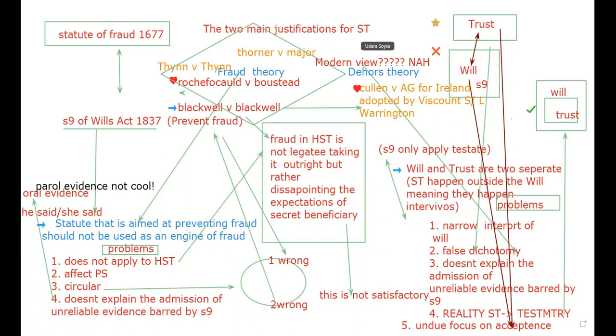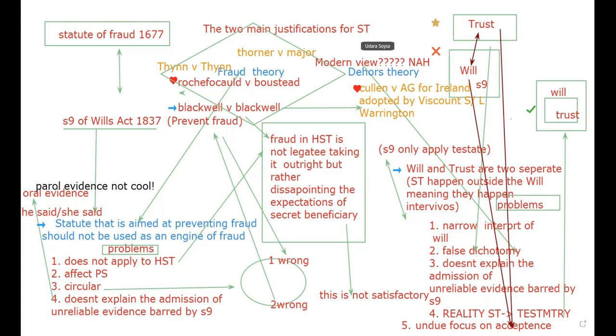Compare Rochefoucauld v Boustead. There are, however, a number of problems with the fraud theory. Apart from the fact that it fails to address the point that such evidence is inherently unreliable, it is circular. Moreover, it struggles to explain the admission of such evidence. You see that there are a lot of problems. There are so many problems with the fraud theory. Right? Go on.